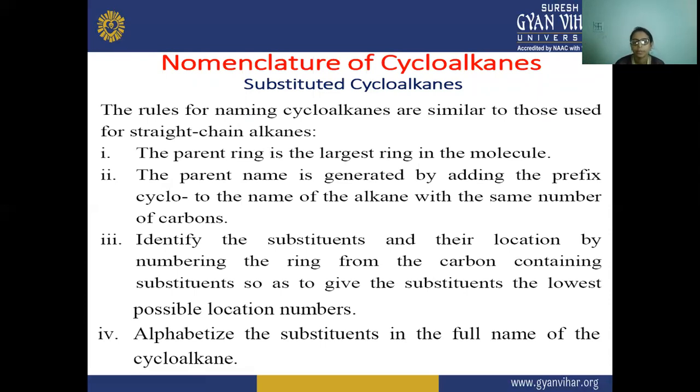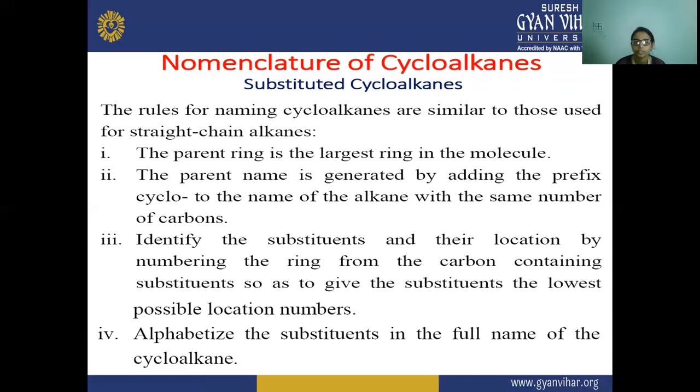Then we alphabetize the substituents in the full name of the cycloalkane. The first step in naming a cycloalkane is to find the largest ring, the parent ring. Next, we check the parent ring.